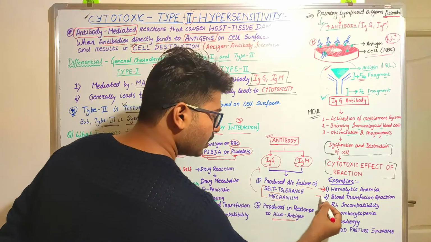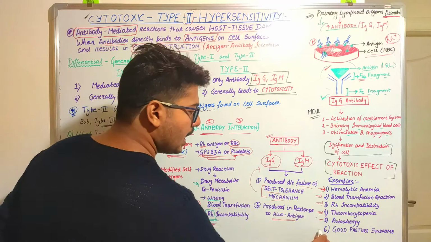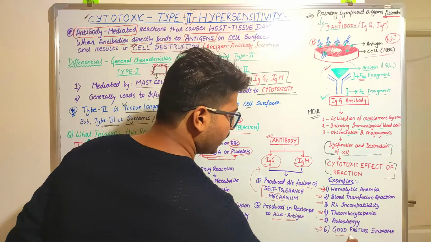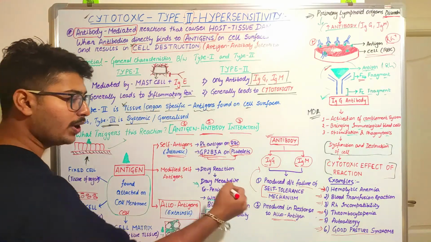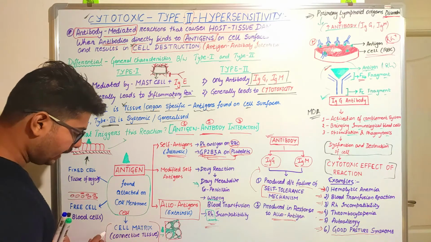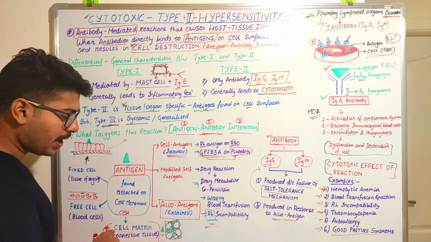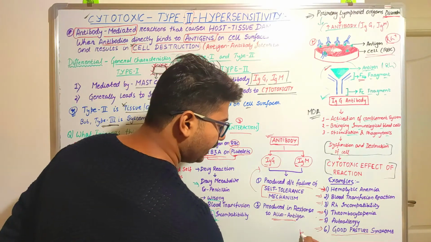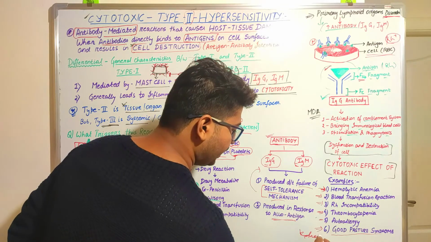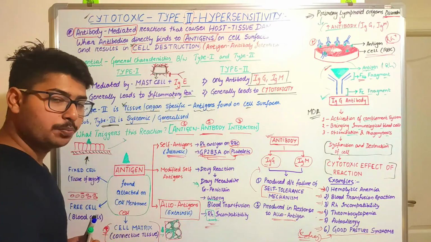Next comes blood transfusion and Rh incompatibility, as I have explained in these cases. And there is a special case, that is Goodpasture syndrome. When does that occur? It occurs in the case of the cell matrix, when the antibodies attach to the cellular matrix of the kidney cells, then we observe Goodpasture syndrome.